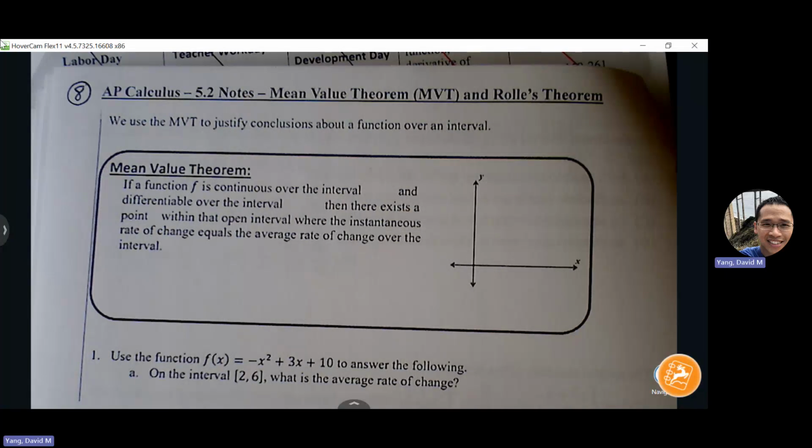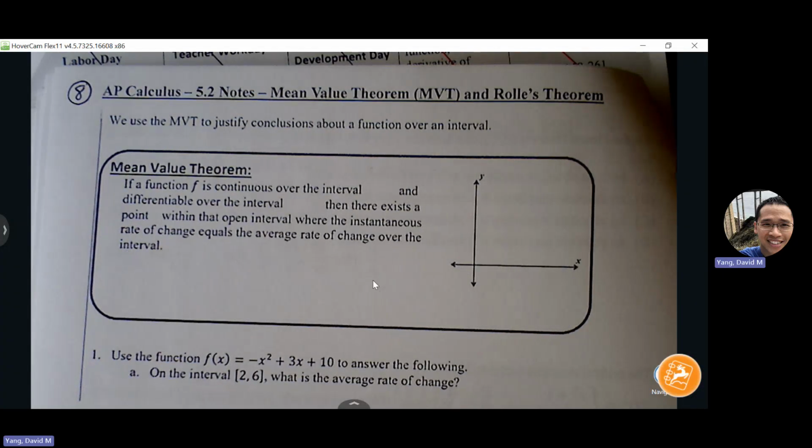Okay, we're going to start today's notes, mean value theorem. We'll spend the last maybe 15-20 minutes doing review for your quiz tomorrow. We still have to go through that fourth page on the review, so we'll do that, but I want to make sure I get through the notes for mean value theorem. So we use mean value theorem to justify conclusions about a function over an interval.